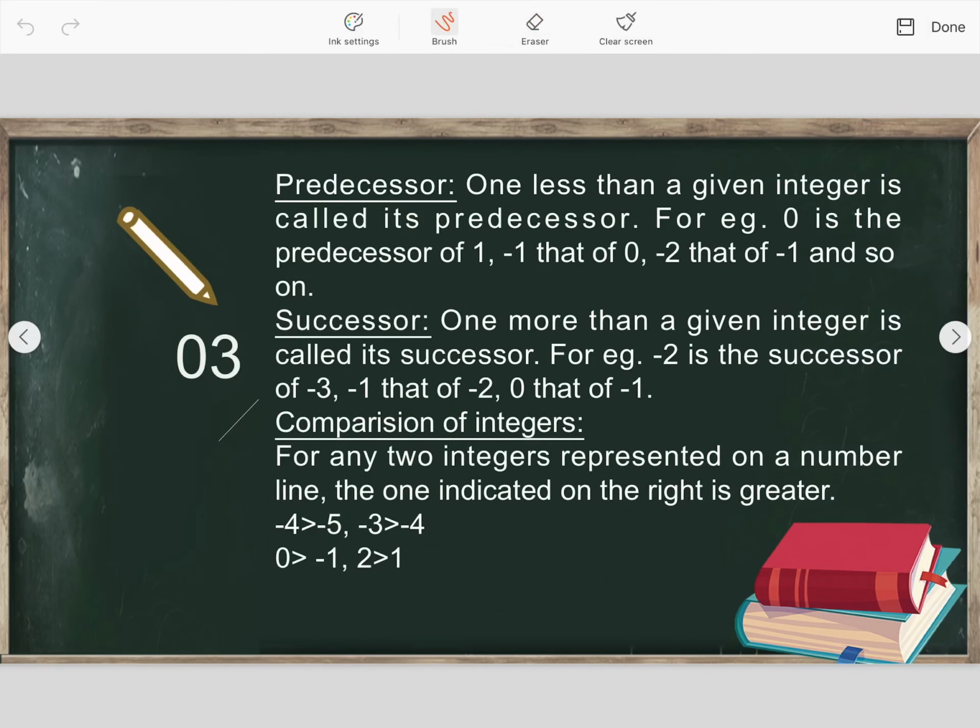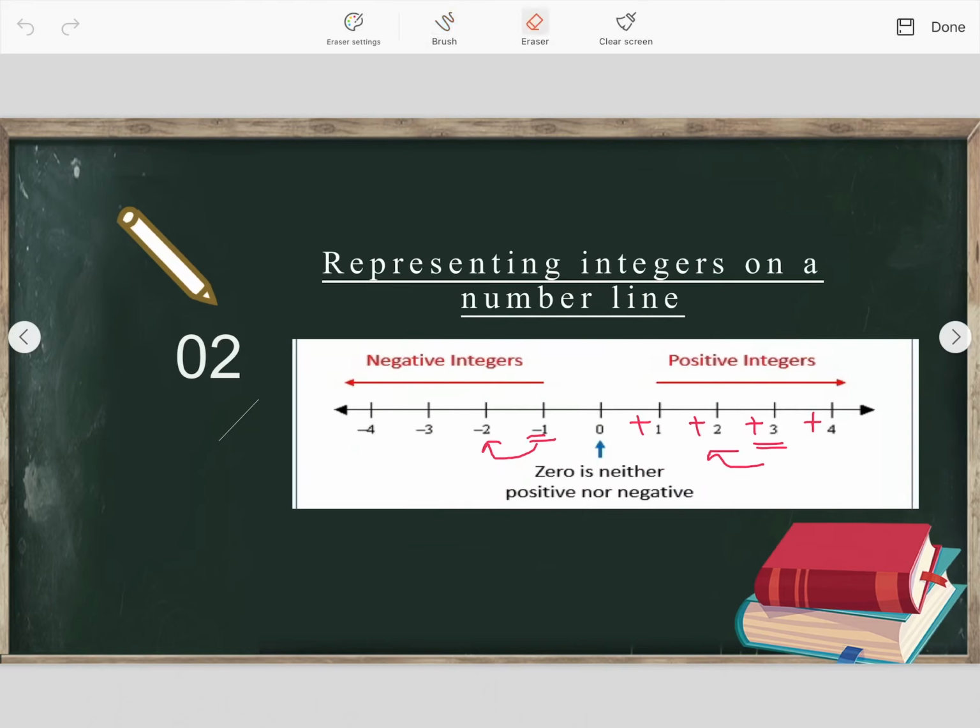Next, successor. Successor means one more than a given integer is called its successor. One less than it is known as predecessor, and one more than it is known as successor. Example, -2 is the successor of -3. How? To find the successor, we need to add 1. So what is the successor of -3? -3 plus 1 equals -2. So the successor of -3 is -2. Understood?